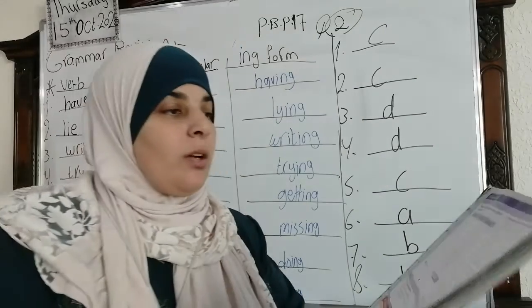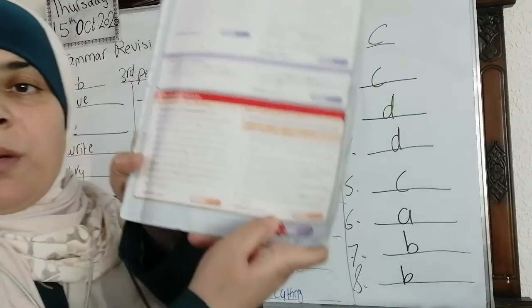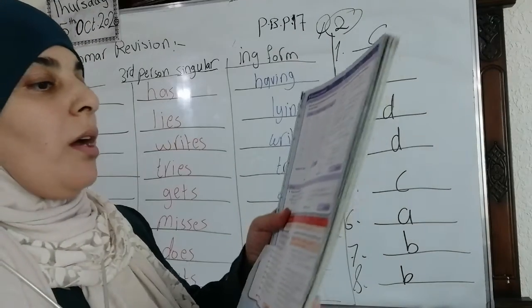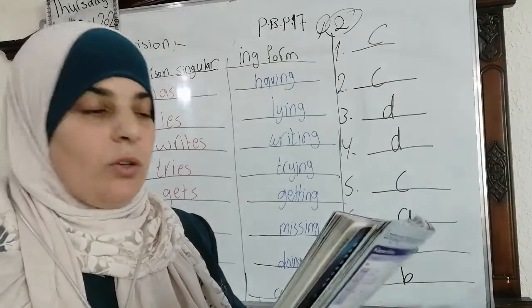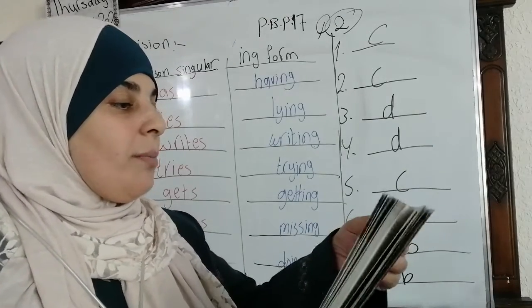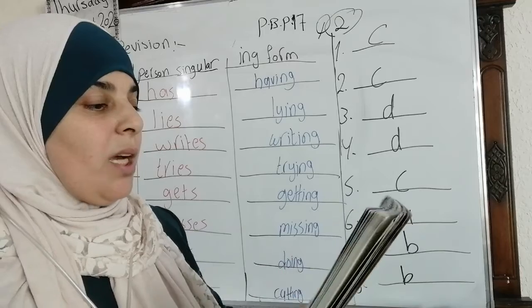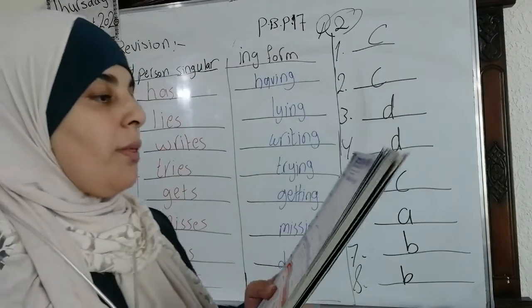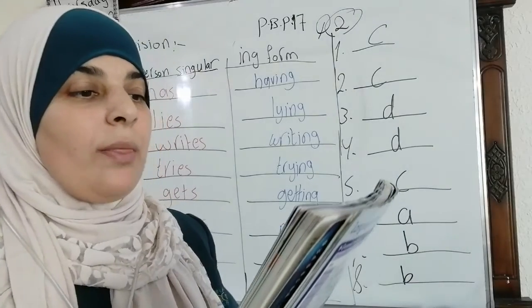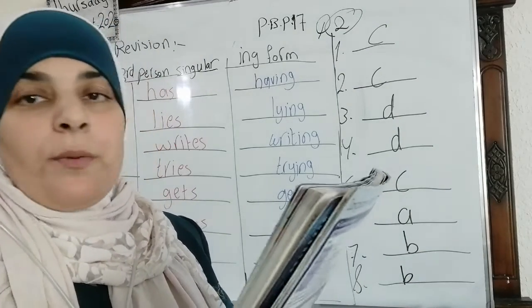I'm going to give you today grammar revision. I want you to bring your books, page 17, please. I'm going to do this exercise with you because you have a very important exam on Sunday. We have present simple and present continuous. Look at me, Mama. We have this table. Look at this one. We are going to do it together. Write the third person singular form and the ing form of the verbs below.